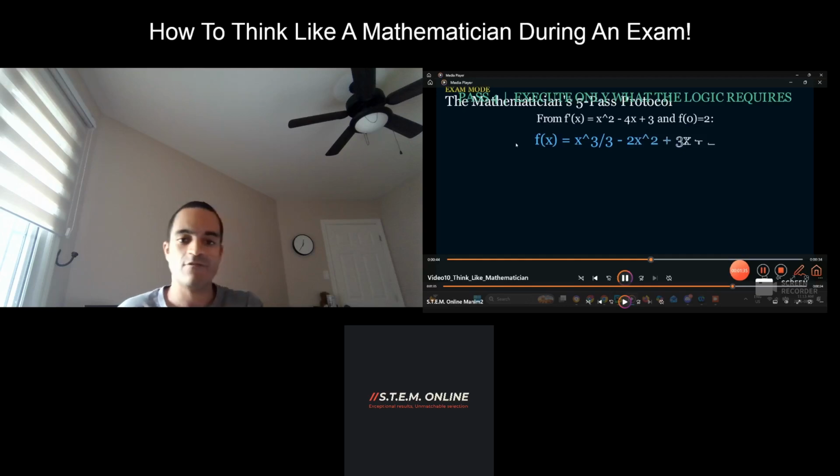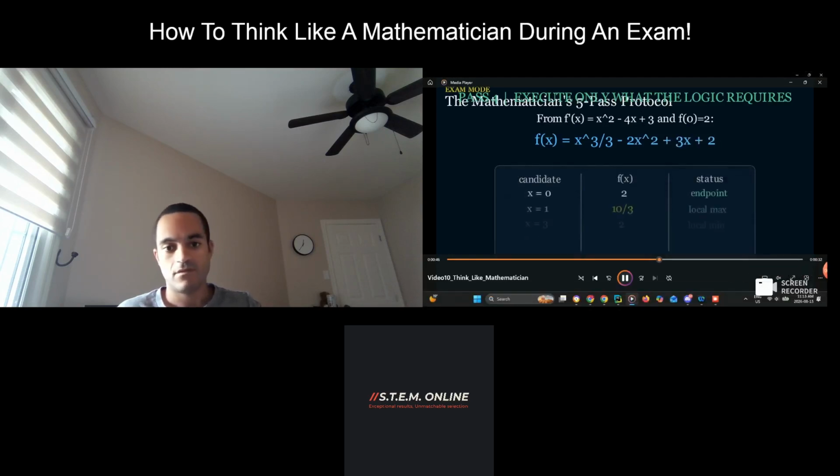And to get the original function f of x, we would have to not differentiate, but integrate, because we want to get those endpoints. We don't just want critical points, we want endpoints. Evaluating those roots, those values of x from the parabola we had earlier, and substituting them into the original function. But the only way to do that is to integrate back to the original function. As you can see here, x squared integrates to x cubed over 3, minus 2x squared becomes minus 2x, and plus 3 becomes 3x.